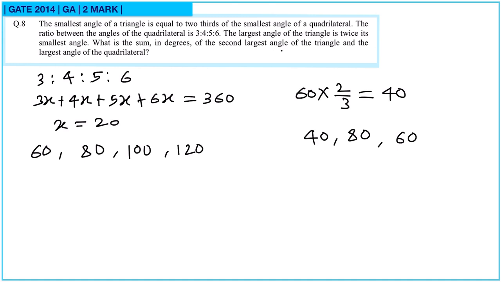What is the sum of the second largest angle of the triangle and the largest angle of the quadrilateral? So that will be equal to 120 plus 60, that is 180.